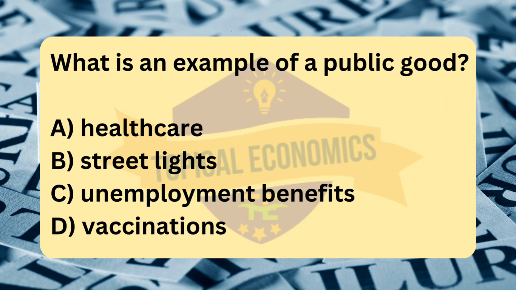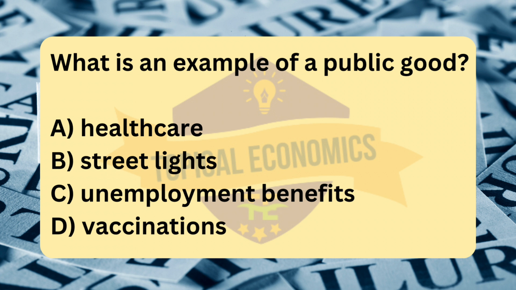Non-excludable because once street lights are installed, no one can be excluded from using them. Everyone benefits from the light, whether they contribute to the cost or not. Non-rival, because one person using the light doesn't reduce its availability for others. Multiple people can benefit from the street lights simultaneously without diminishing the service.